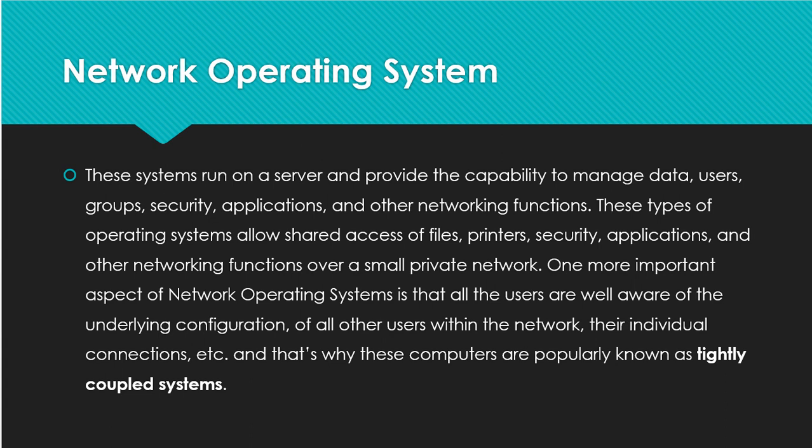These types of OS allow shared access to files, printers, security applications and other networking functions over a small private network. Don't get confused here: shared access of files is available over a small private network only, and that is known as the network operating system. For example, in our college 2 or 3 PCs are connected to the same network. In our office, 3 computers are there, 1 laptop and 2 computers, all sharing the LAN cable, the same network of our college.